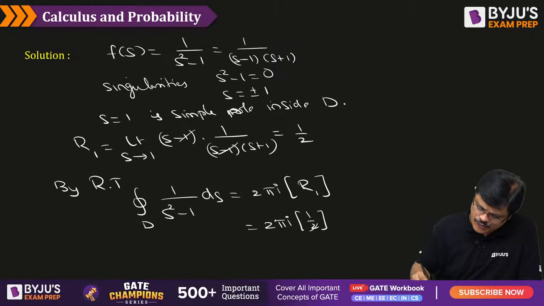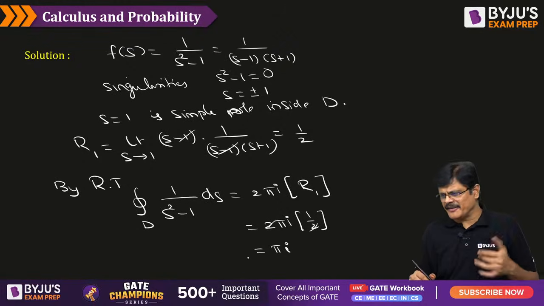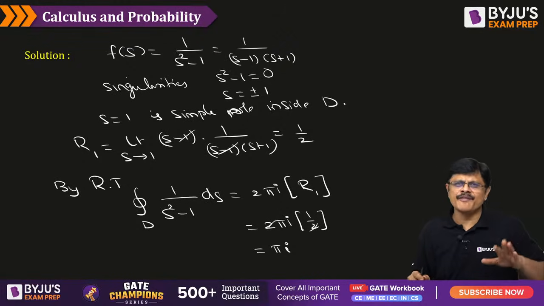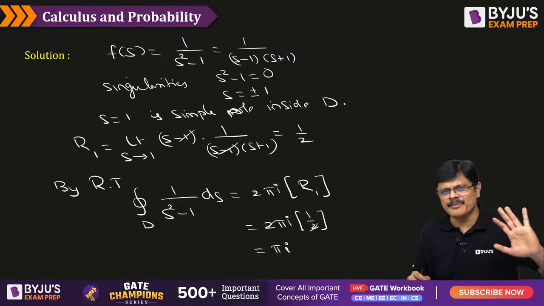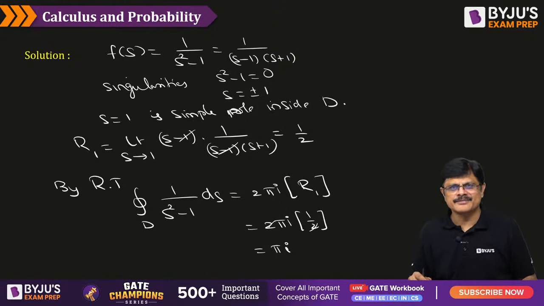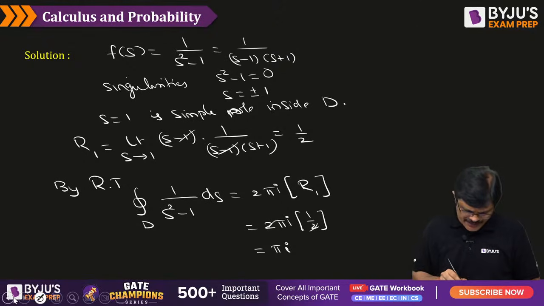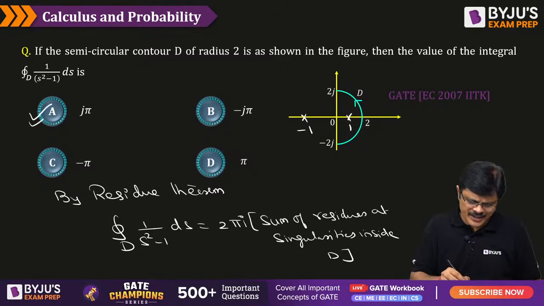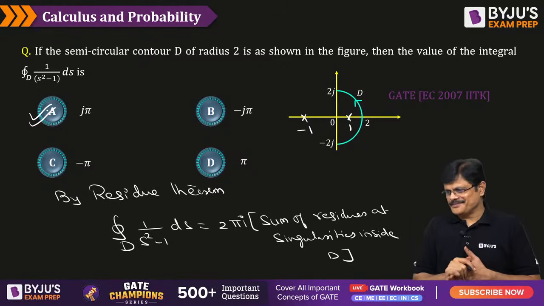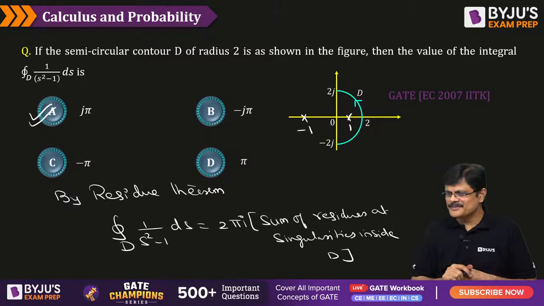The 2s get cancelled, you get pi into I. See, I am used to writing I. I always write I. Later on, wherever required, I change I to j. You also can try that. Okay. So pi I is the answer, which is option A. Very good, Alok Pandey. Very good.